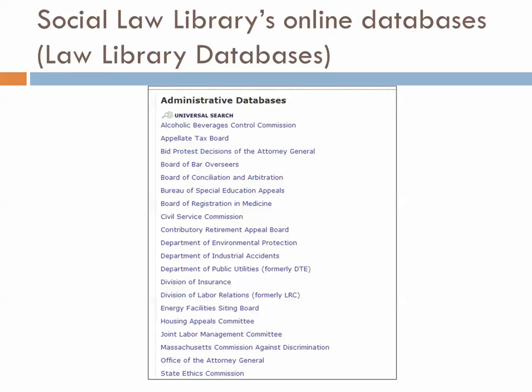Here's a brief cutout of the Social Law Library online database. You could get to this from our Law Library database list. So in addition to the administrative materials, which I'm showing here, they have some other materials like primary case law. But you can see this is their list of administrative law databases. It includes things such as decisions of the Appellate Tax Board or the opinions of the Division of Labor Relations.